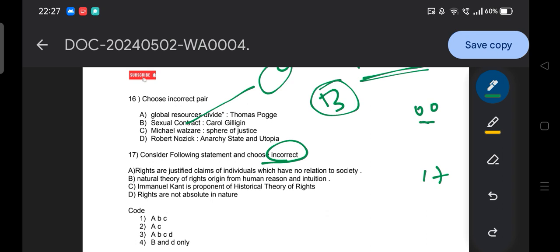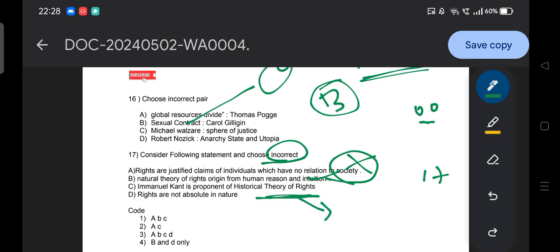And guys, here time is up. So the answer is that option A is incorrect, because no, a right cannot be against society, we have already discussed. Option B is correct. Okay, then Immanuel Kant, no, not the historical theory of rights.